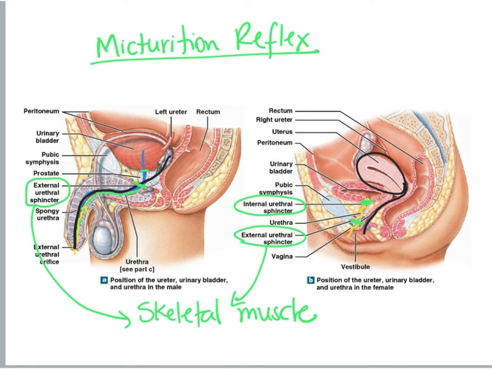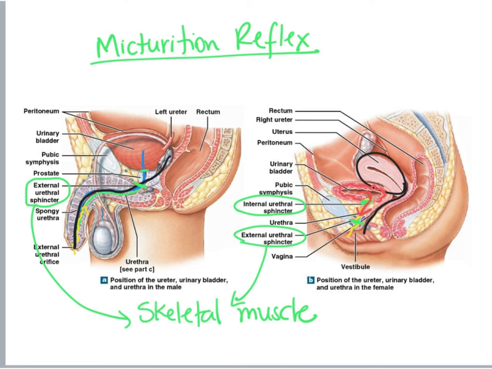When the smooth muscle fibers that make the detrusor muscle contract, they squeeze our urinary bladder, and then it forces urine out. And at the same time, the relaxation of the smooth muscle fibers that make the internal urethral sphincter leads to the opening of the internal urethral sphincter, and then urine from the urinary bladder can pass into the urethra.